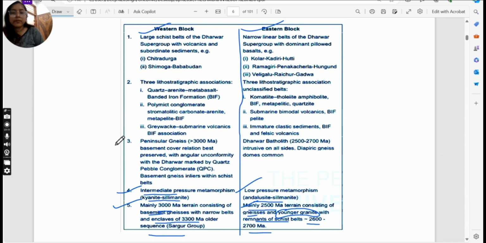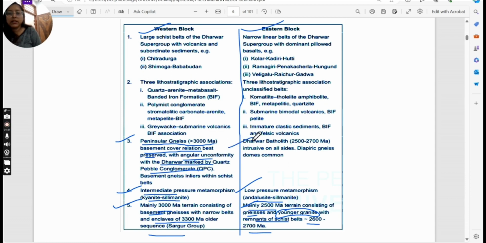Next, in the western part, we will get more of the gneiss, which is peninsular gneiss, of more than 3000 million years ago as per their age, and the basement cover relation is best preserved. In the western part with angular unconformity, the Dharwar is marked by the QPC. This angular unconformity will have QPC, which is quartz pebble conglomerate.